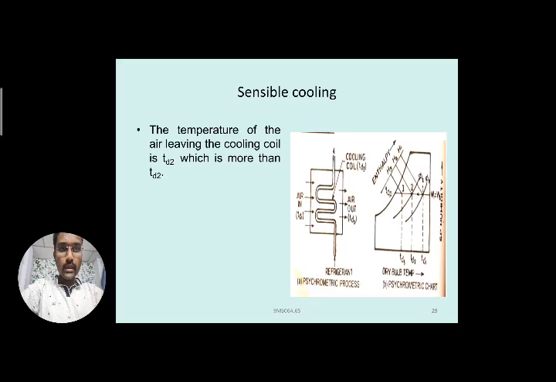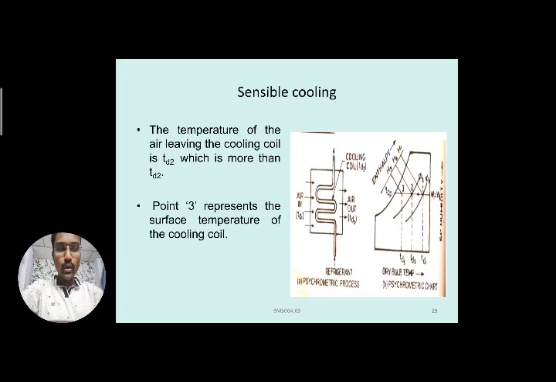So here TD1, the air inlet temperature, is more than the TD2 value. That is a small mistake earlier. So TD2, the outlet temperature, is very low. Sensible cooling has happened here, and no change in the moisture content is taking place.